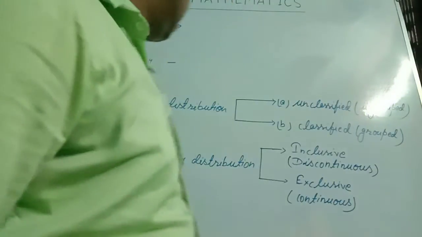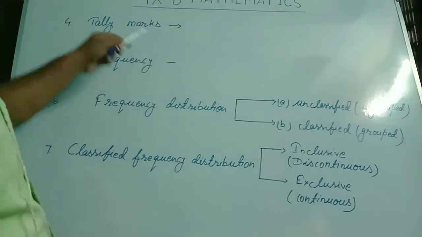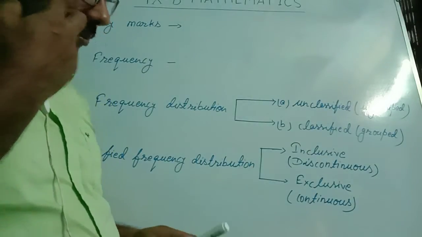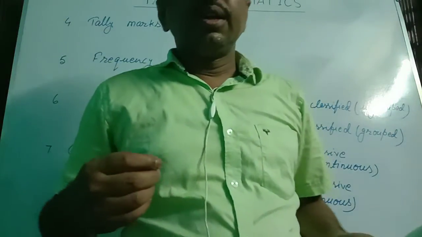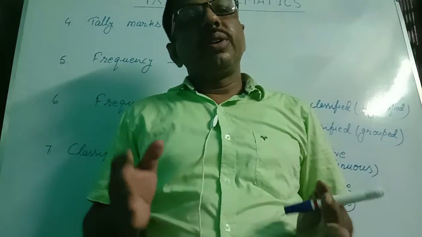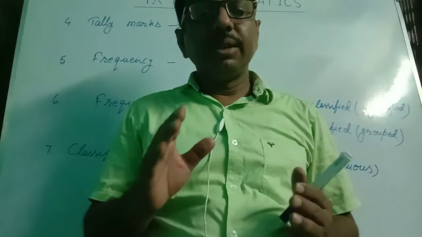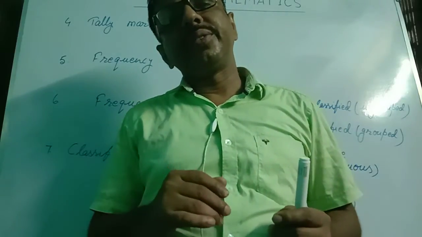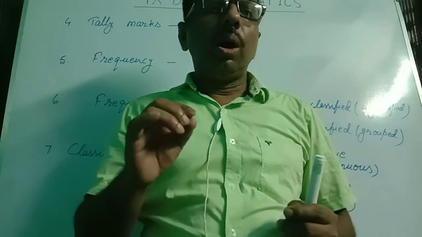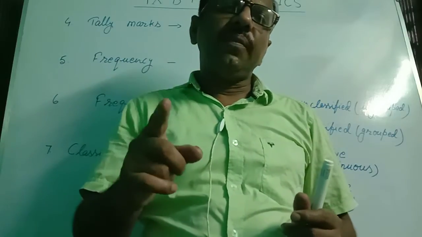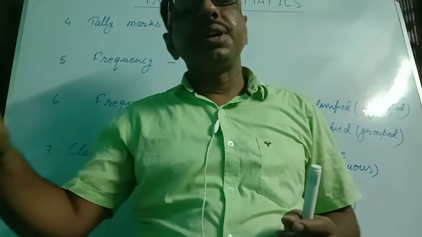Now in this phase of the video, we will see more terminology, such as tally marks. Tally marks represent the repetition of variates, meaning how many times the same variate is repeated in the data.